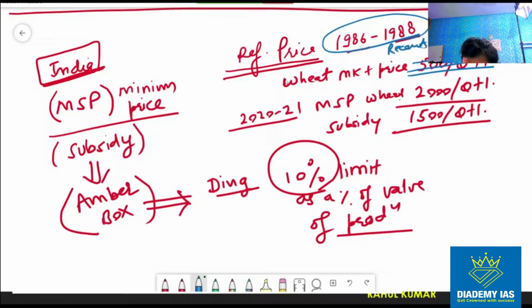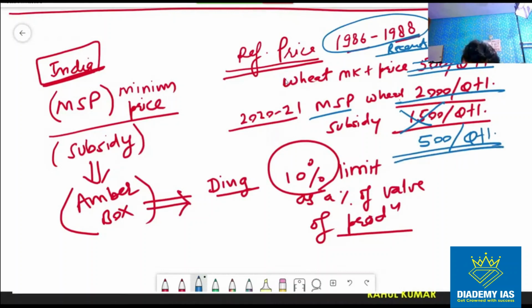For example, 2010, right? In 2010, the market price is suppose 1500, right? And we are providing the MSP of 2000. So our subsidy is just 500 rupees per quintal. Our subsidy is not 1500. Our subsidy is 500 rupees per quintal, right? So this reference price of 86-88 is very outdated. It does not consider the impact of inflation. This is the first point made by India, right?